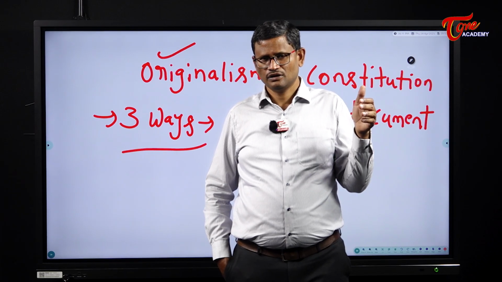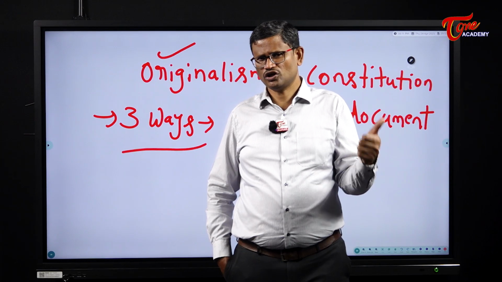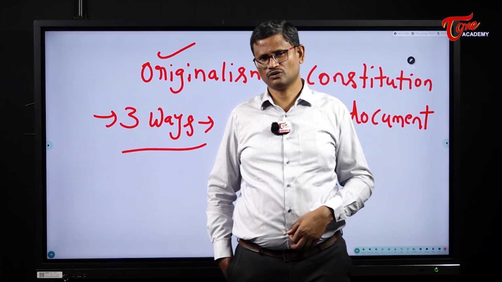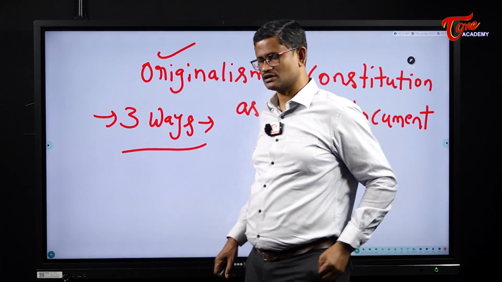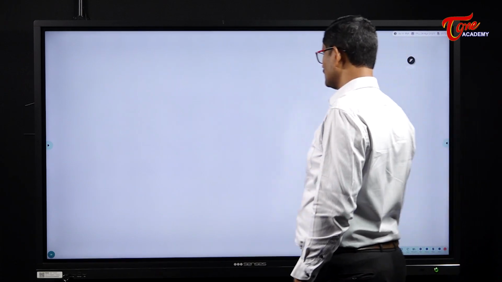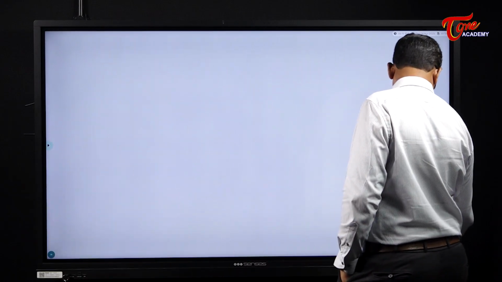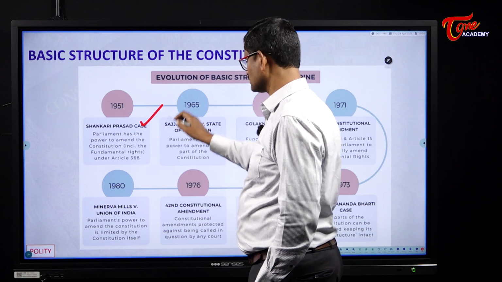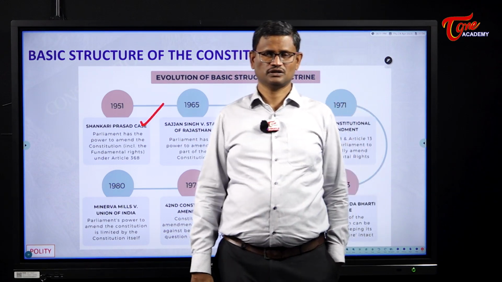Then this doctrine of basic structure. So doctrine of basic structure is a creation of the Indian Supreme Court on 24th April 1973. So what is the background for this doctrine of basic structure? So there were several cases. The first one is Shankari Prasad case. So this is the evolution of the doctrine of basic structure.